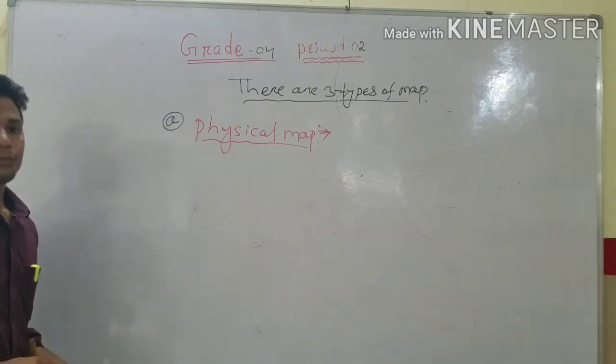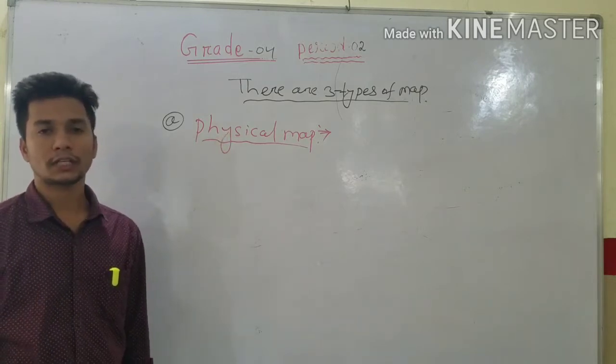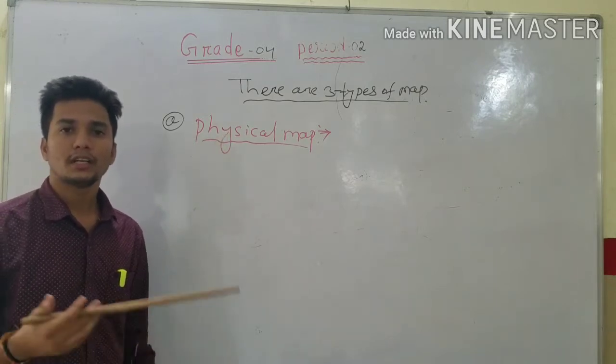So we divided maps into three types: physical, political and thematic.